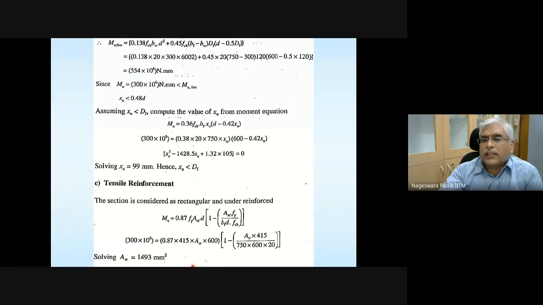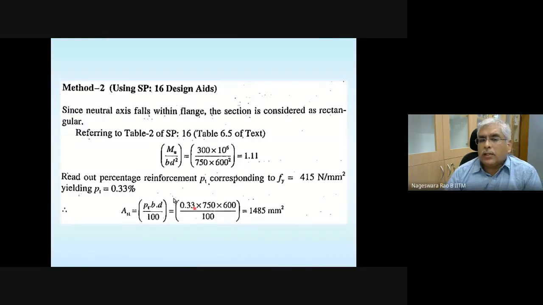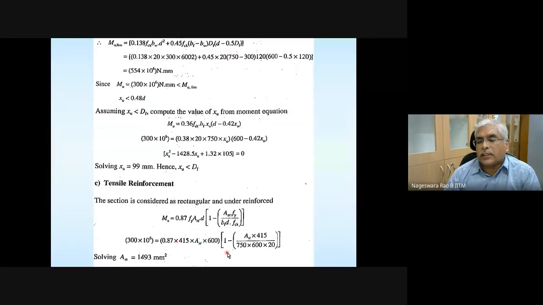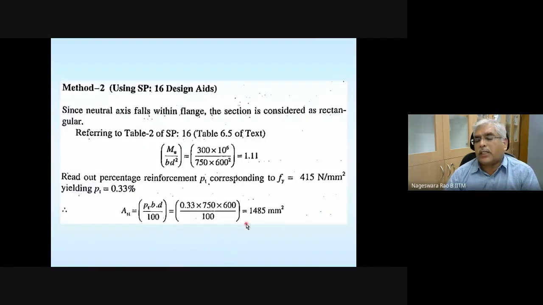So here it's not behaving like a flanged section. And also, since this is behaving like a rectangular section, you can make use of the SP16 design charts or tables corresponding to a rectangular section and find the area of steel. And the area of steel that you got just now, using these calculations, you can compare with whatever SP16 is giving, and you can check whether your values are closely matching with SP16 values or not.